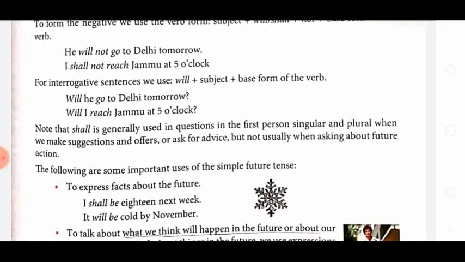But if there is a suggestion or an offer, like Shall I help you? or Shall we go for a picnic? Shall we go for a picnic is a suggestion. Shall I help you is an offer. So when we ask for suggestions and offers, we use shall with I and we, not with any other subject.